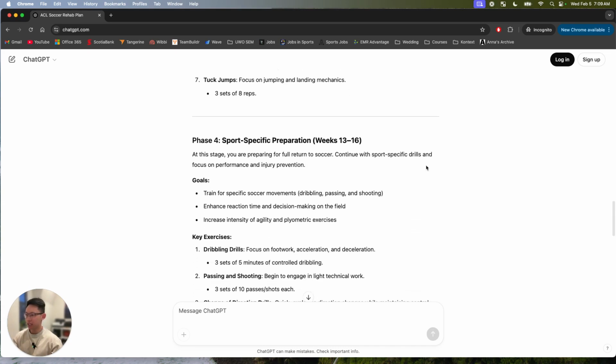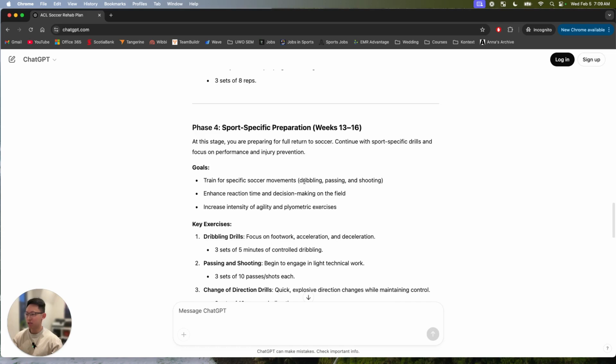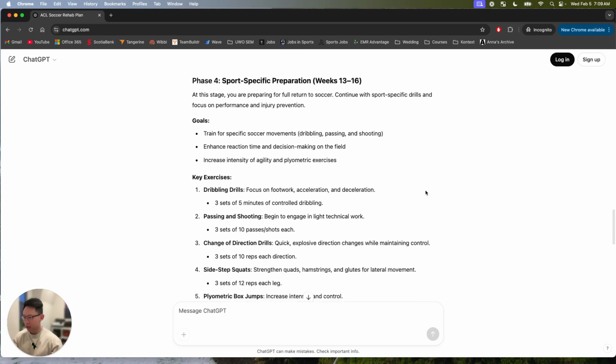And lastly, I think we're looking at sport preparation. So this is closer to 11 months, 12 months post-op. Okay, train for specific soccer movements like dribbling, passing, shooting. That would make sense. Enhance reaction time and decision making on the field, super important. Increase agility and plyometric exercises. Makes sense. So it's a lot more soccer specific drills, which is great.